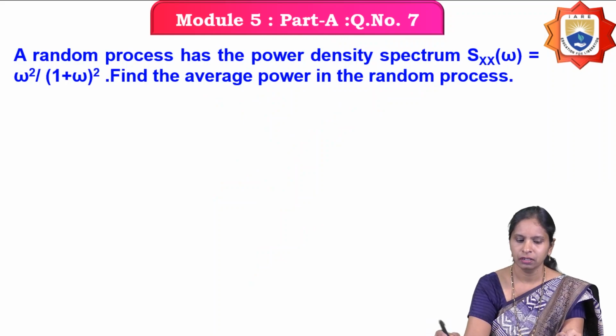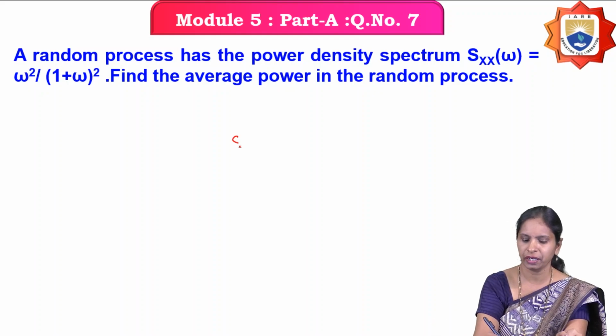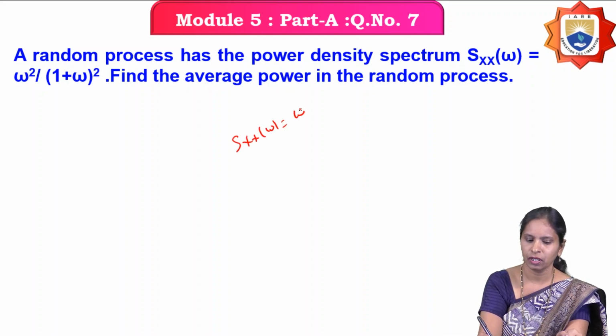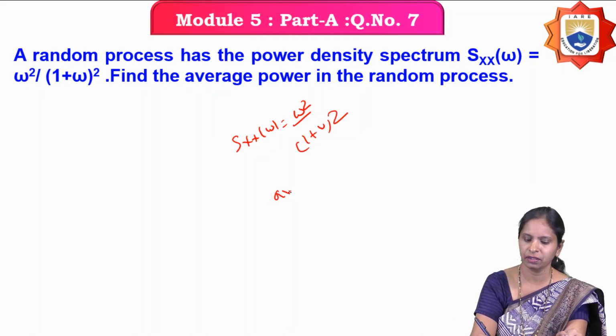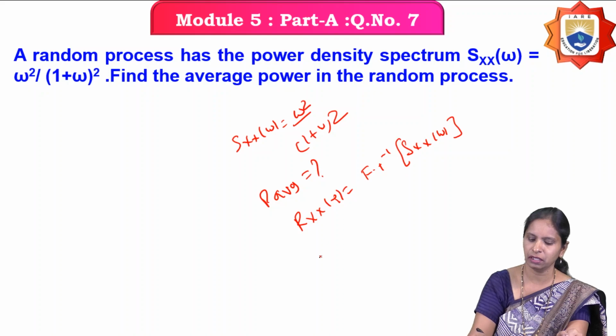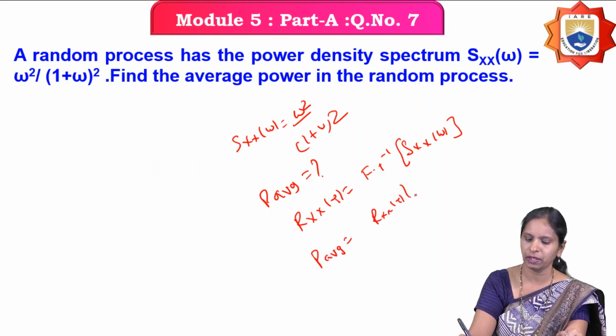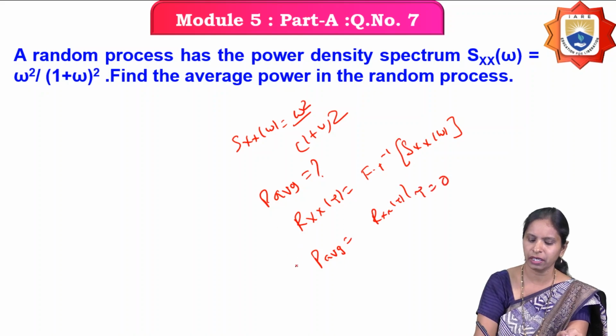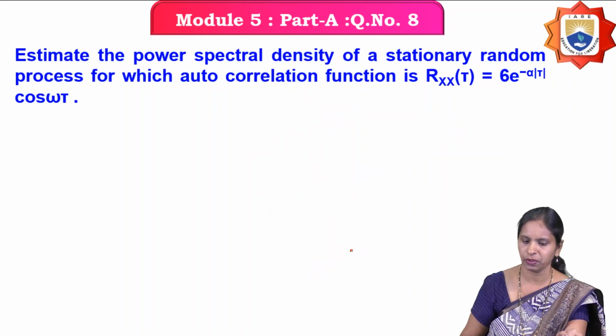Next question. A random process has a power spectral density Sx of omega equal to omega square by 1 plus omega whole square. What you have to calculate is the average power of the random process. So first you calculate the autocorrelation function by taking the inverse Fourier transform of the power spectral density. After that, P average is equal to Rx of tau at tau equals 0. So here you can calculate the average power of the random process.